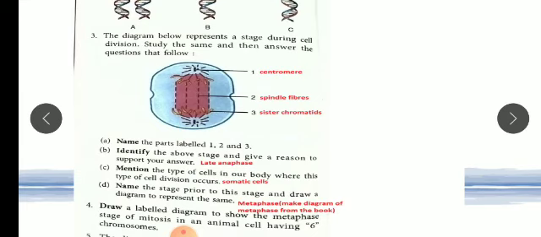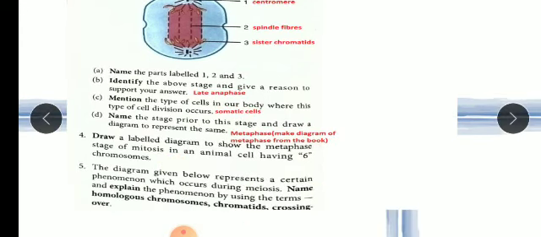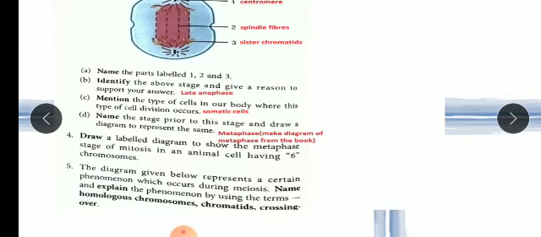So before anaphase, metaphase is there, metaphase will come. So you have to mention the metaphase also, you have to write the metaphase and you have to draw the diagram as well. Okay, now in the fourth question they are saying draw a diagram to show the metaphase stage of mitosis having 6 chromosomes. So with the 6 chromosomes in the center you have to make a metaphase diagram. So sometimes they are asking for a metaphase diagram also.